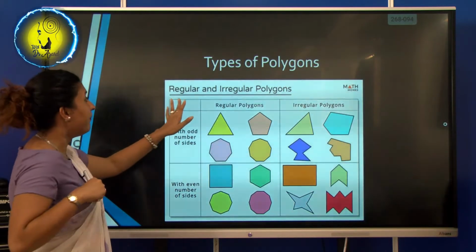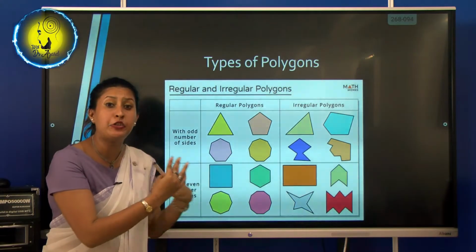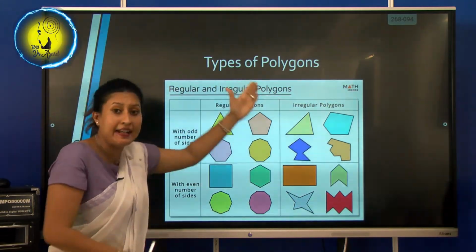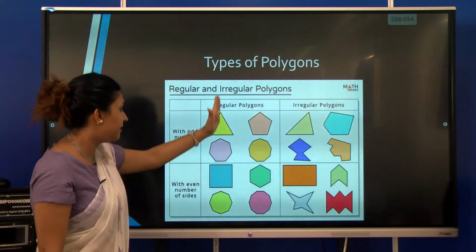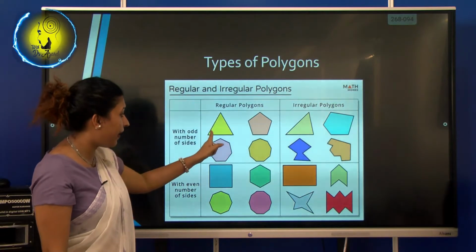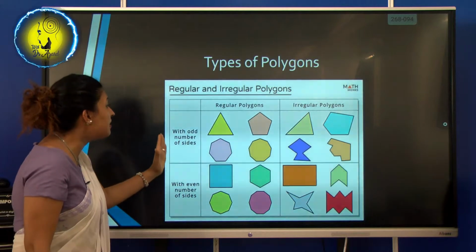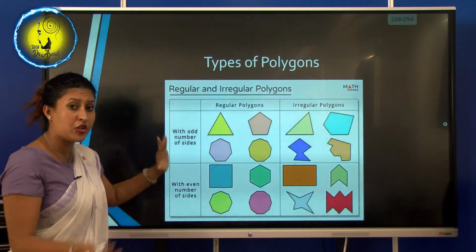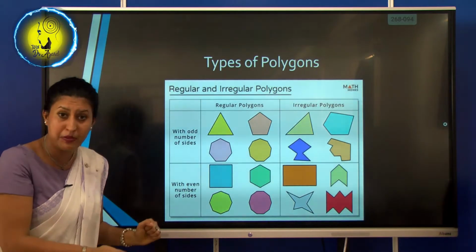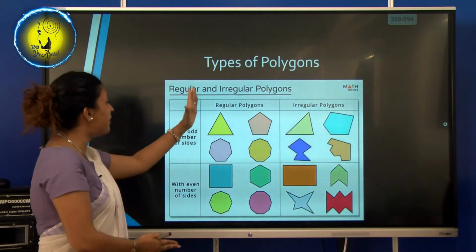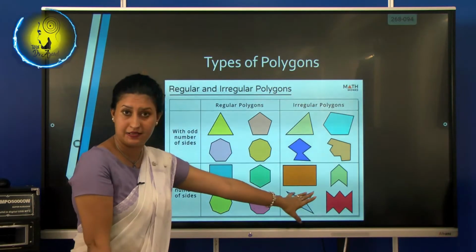Okay, and then when you talk about the types of polygons, you can divide them into two types, regular and irregular polygons. These are regular polygons. Look at this. You have triangle, pentagon. See these. This side you can see with the odd number of sides. Odd means which you can't divide by 2. Even means which you can divide by 2. So these are regular polygons with odd number of sides. These are irregular polygons with even number of sides.